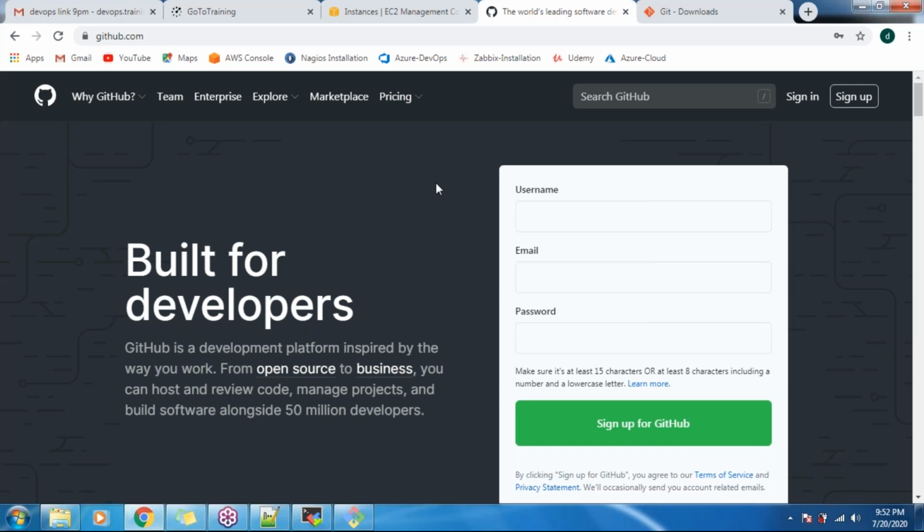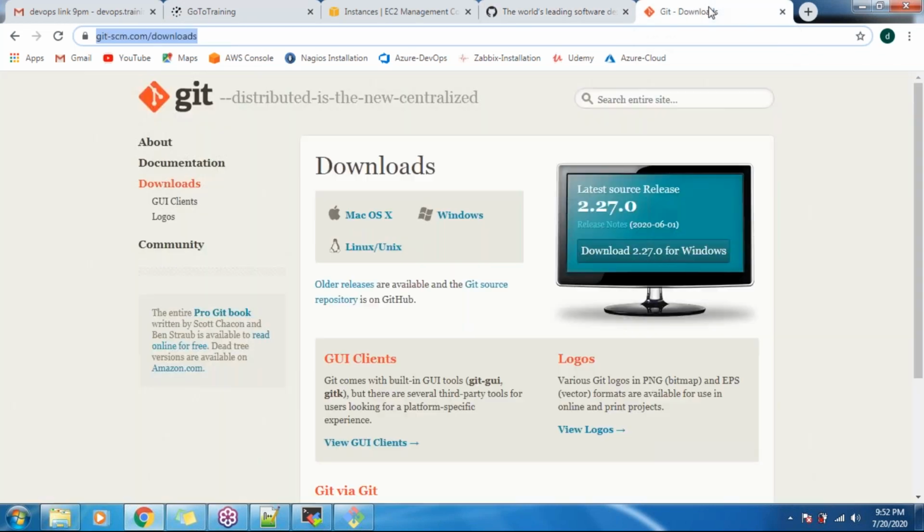Okay, this is the remote repository. We'll come to know. Just sign up on github.com and download Git Bash for your Windows machine.